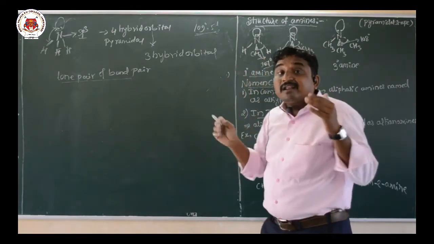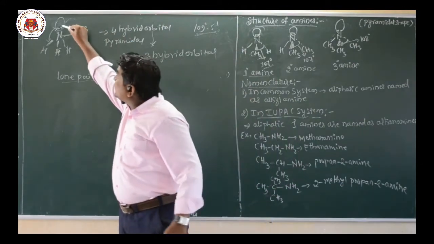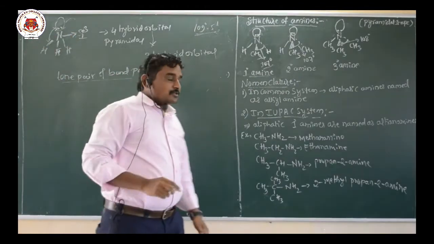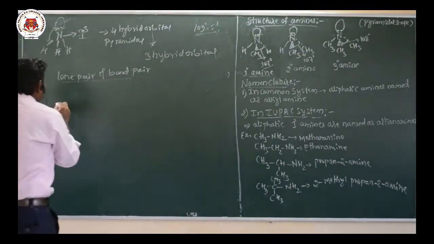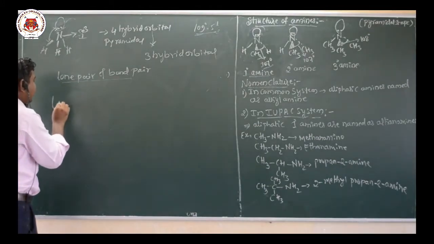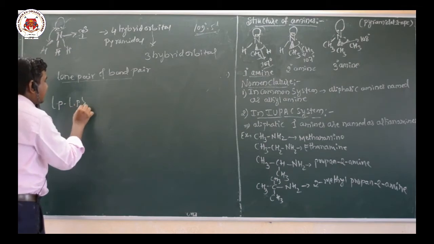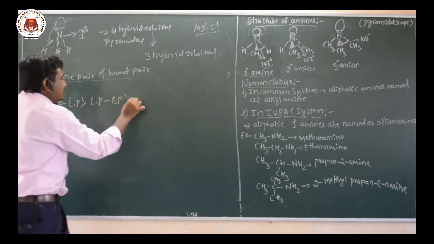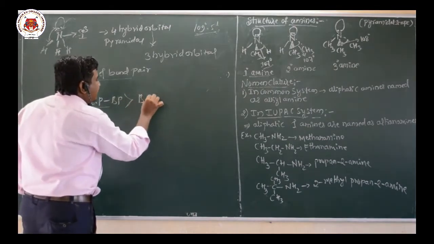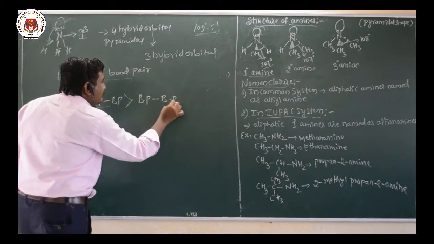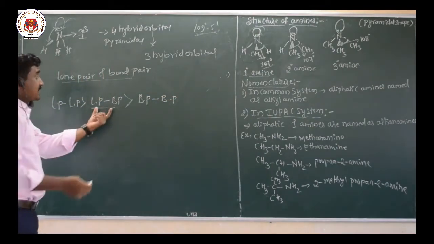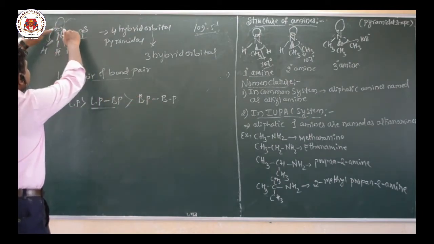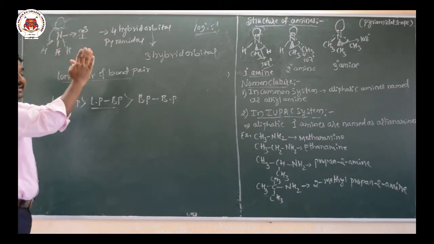This is due to what? Repulsion between lone pair and bond pair. So this is the unshared pair of electrons and this is the bond pair of electrons. According to VSEPR theory, the repulsion order is that lone pair-bond pair repulsion is greater than bond pair-bond pair repulsion. Look at this, the lone pair-bond pair repulsion is greater than bond pair repulsion. Hence here we have more repulsion between lone pair and bond pair, hence the bond angle reduces.